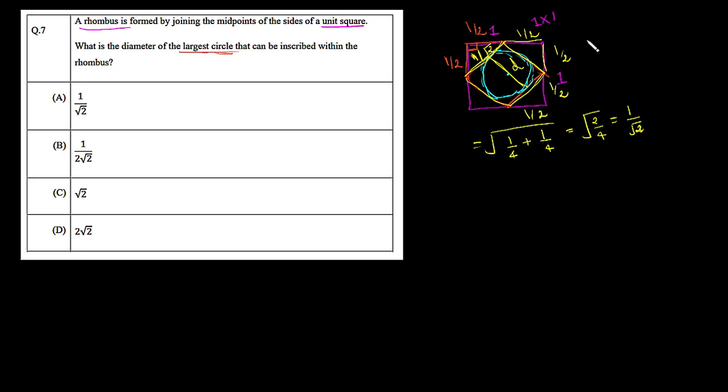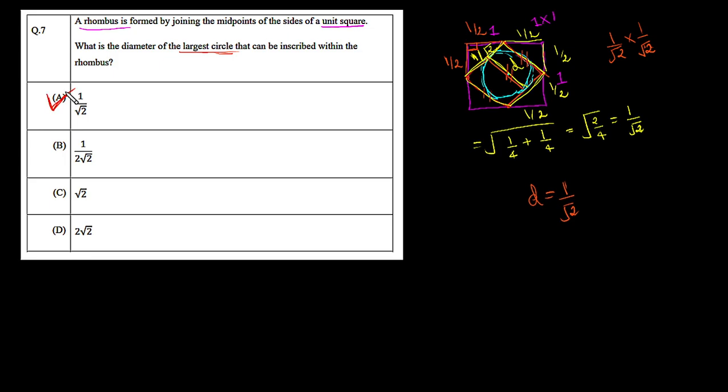So now our rhombus is nothing but again a square with 1 over root 2 dimension cross 1 over root 2. And now here the largest diameter is nothing but this total edge length, this one, and which is also the same as this one. So we can say this distance, this one and this one are all identical. So we can say the largest diameter for this circle that can be placed within this rhombus is nothing but the side length of the rhombus, and which is 1 over root 2. So we can say the largest diameter is 1 over root 2. So option A contains the correct answer.